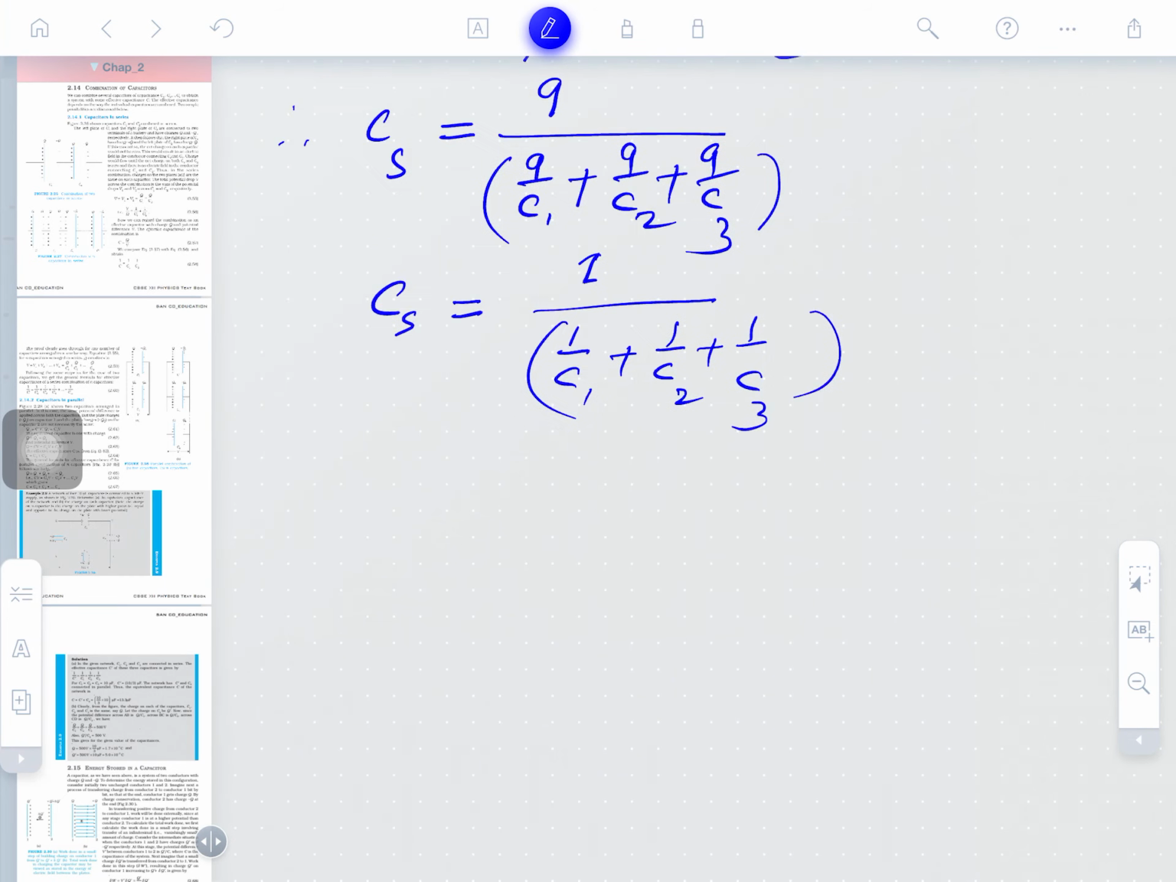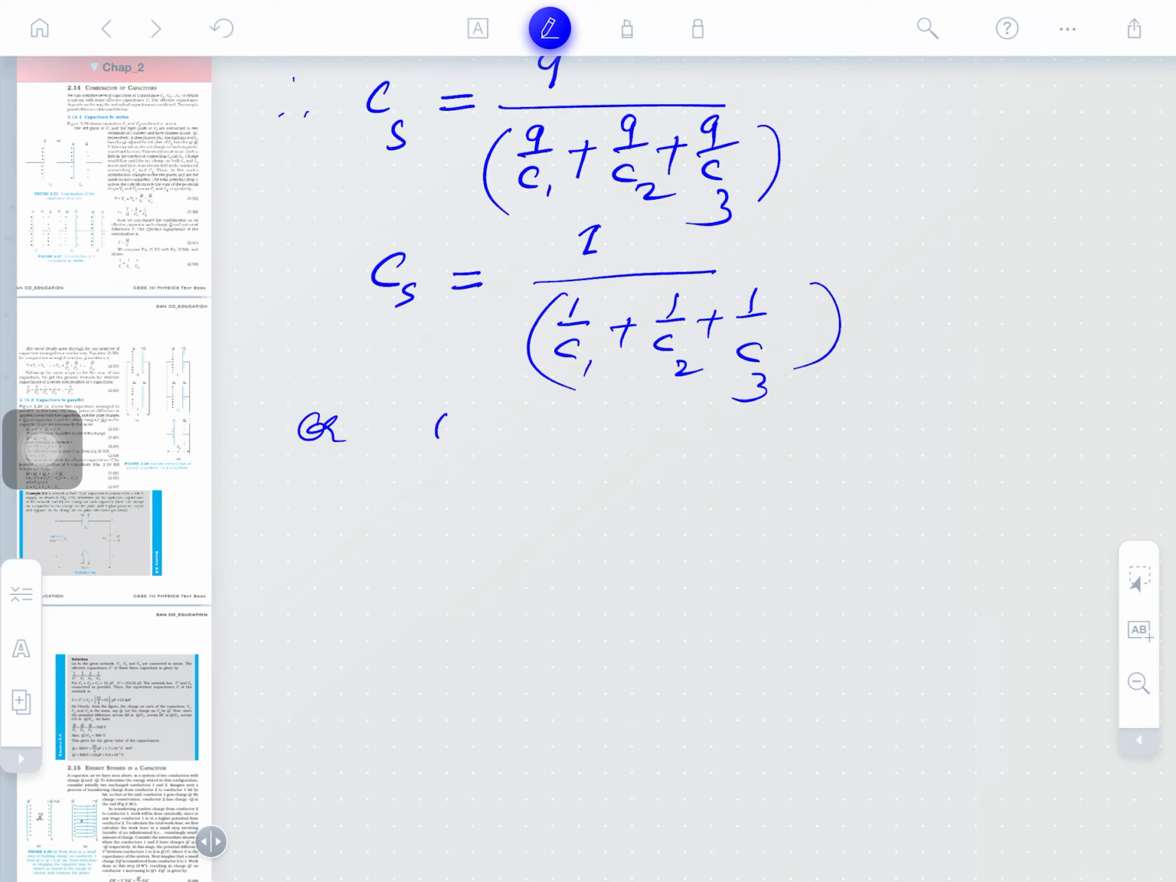So, it is 1 by something. In that place we can write 1 by Cs is equal to 1 by C1 plus 1 by C2 plus 1 by C3. So, what will be the total capacitance in the series manner? The reciprocal of the total equals the sum of the reciprocals of all the capacitances.